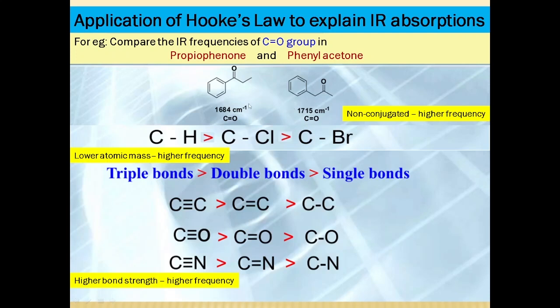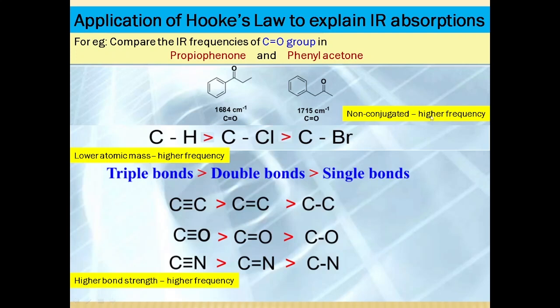How can we explain that on the basis of Hooke's law? We can see that the strength of the bond decreases due to conjugation as the bond order or the double bond character decreases. That means it will be absorbing at a lower frequency. But here the double bond character is retained in this molecule, phenylacetone. That means it will give a typical peak of the carbonyl group in the range 1715 centimeter inverse.